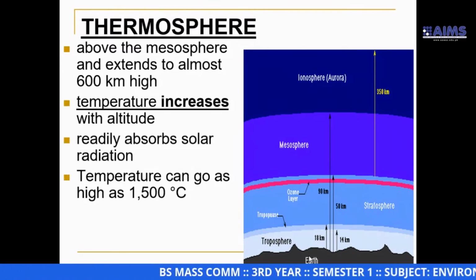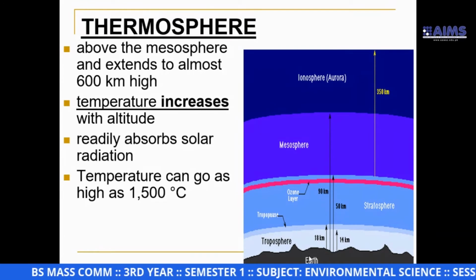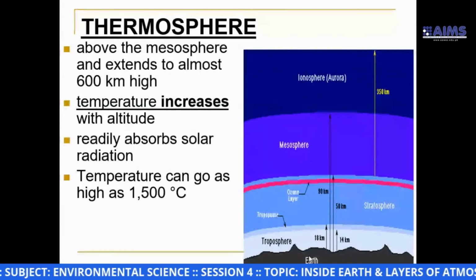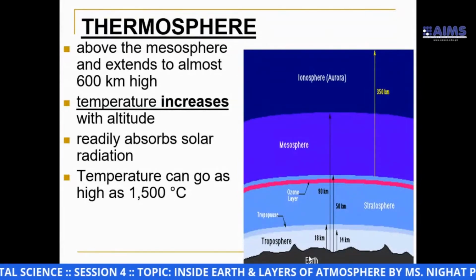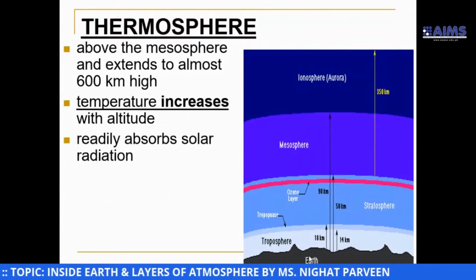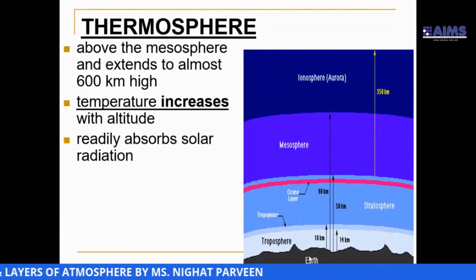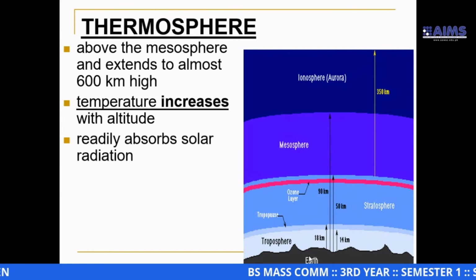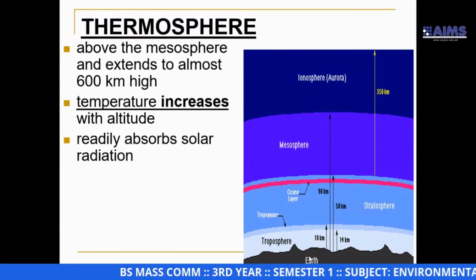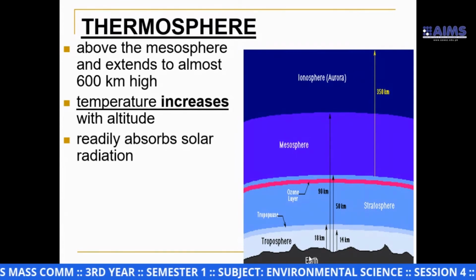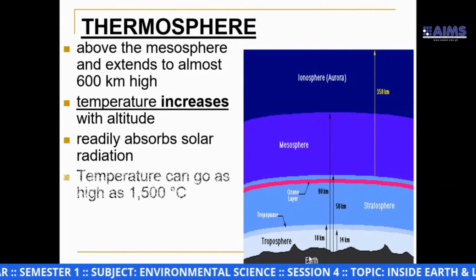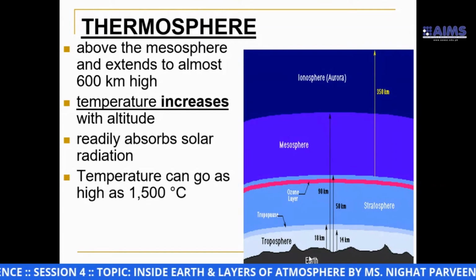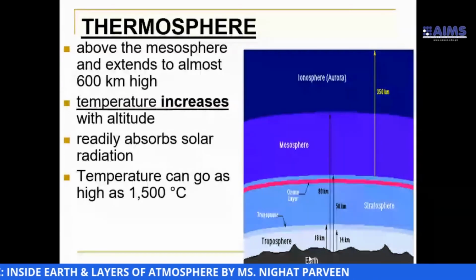The relationship between temperature and height is that temperature increases with altitude. Radially absorbed solar radiation. Solar radiation is absorbed, but it is absorbed very readily. Temperature can go as high as 1500 degrees Celsius.